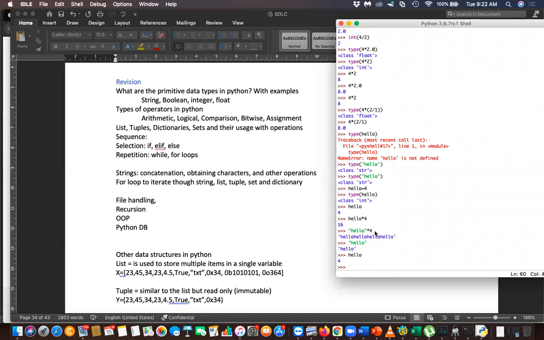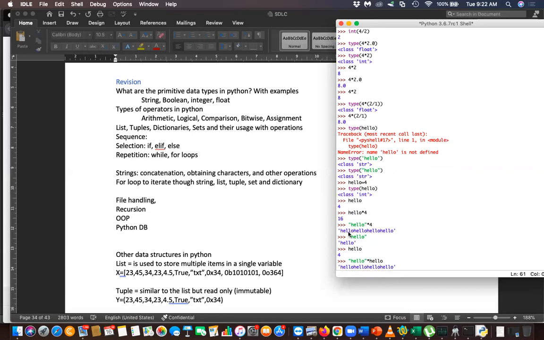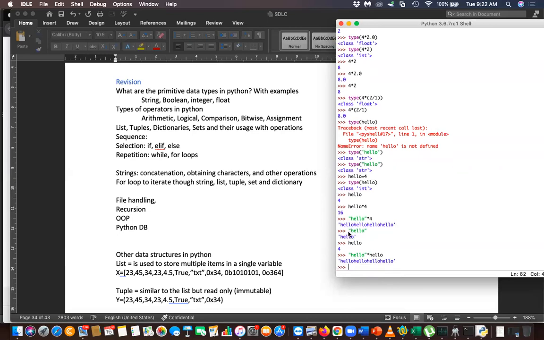Why you multiplied by 4, you will get this one, and then you put plus hello, right? So hello multiplied gives 5 hellos. The variable keeps the value unless it is changed. It came 16 because you multiplied by 4 only this time. Real, then 5. Yeah, 5.